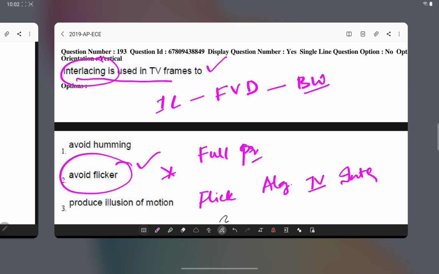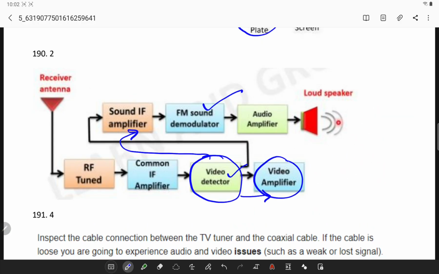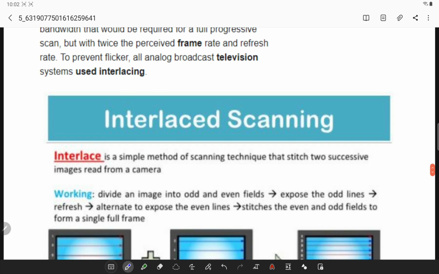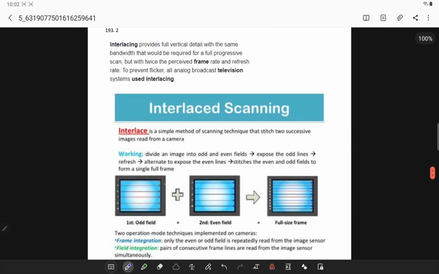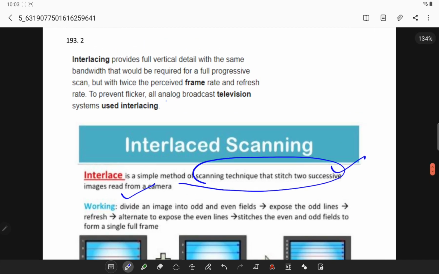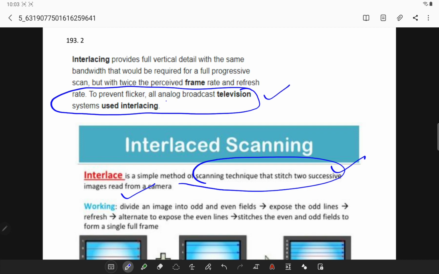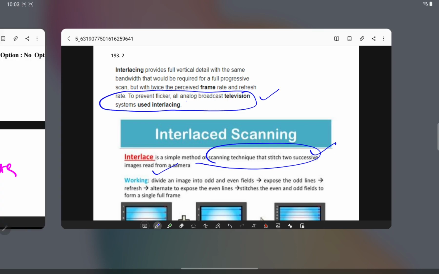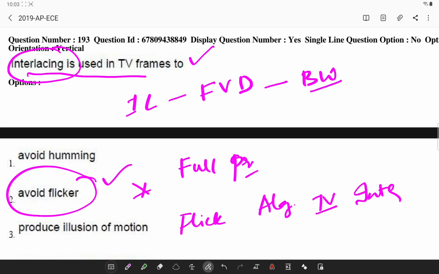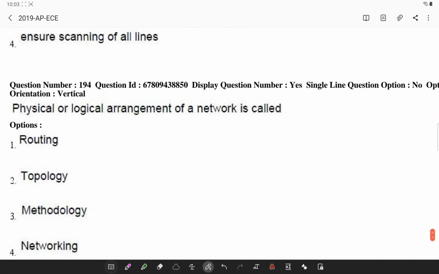If you want to understand it, I will show you the concept here. Observe this, you have two fields, the odd field and the even field. In this method of scanning, you use two successive images to read it, and it is basically used to prevent flicker in analog broadcast television. Now this image is available in the web link provided in the description of this YouTube video.